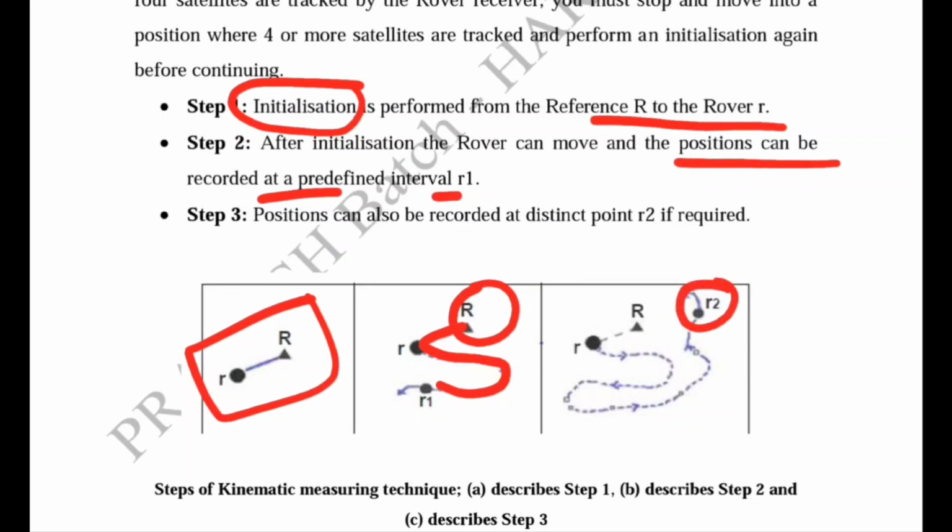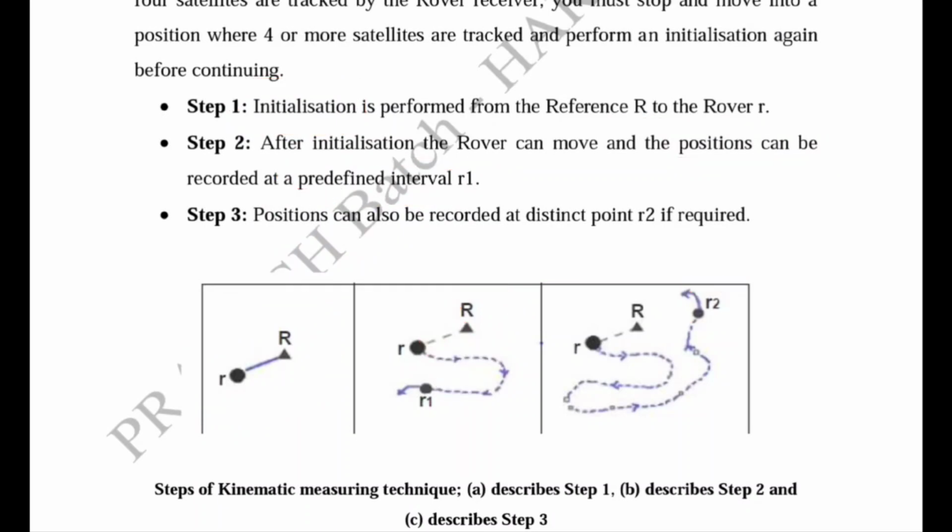Similarly, the rover has to determine the position at point r2. So the rover receiver moves with a predefined interval, and it performs the position determination, calculating the position of the predefined points with respect to the reference receiver in the kinematic technique.